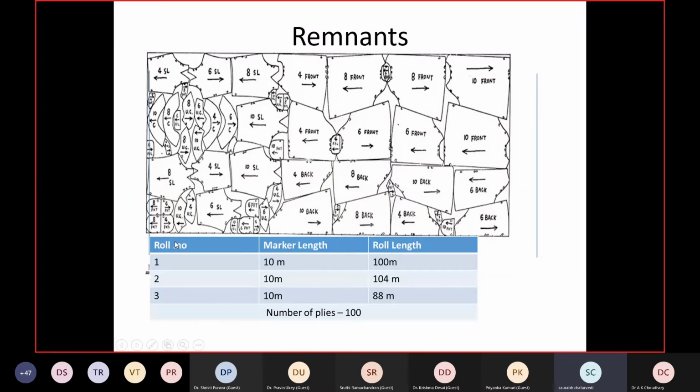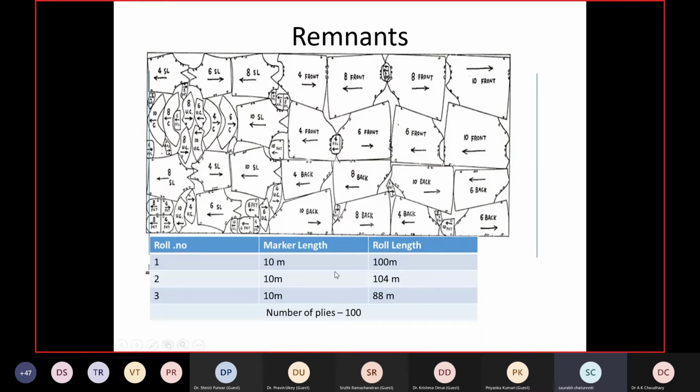Second roll comes as 10 meter and 104, so 4 meter will be the remnant loss. These are the losses which we need to accommodate because we have calculated the consumption based on actual things. The more the remnant loss, the higher the wastage or consumption will increase. So in lay planning, we need to check which roll is suitable for what kind of marker length. It should be integer and the remnant loss should be less.